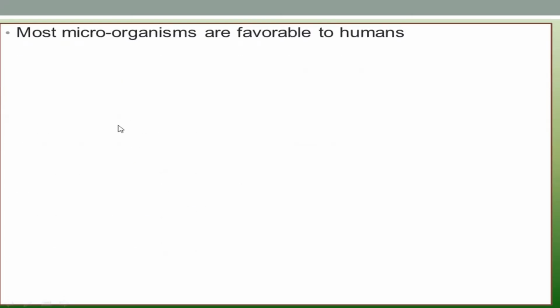Right, then we will learn about the features of the microorganism. Now when we consider the microorganism, most microorganisms are favorable to humans. Right, and also some microorganisms are harmful.